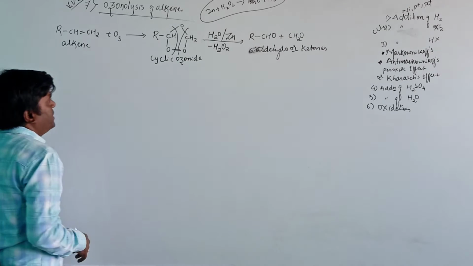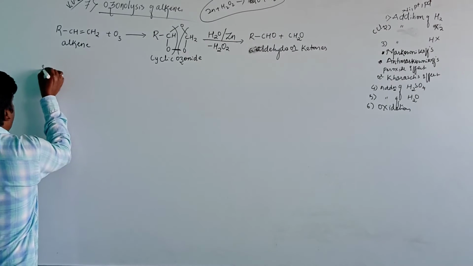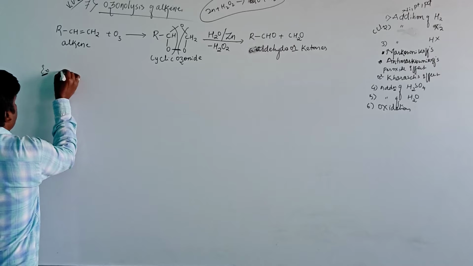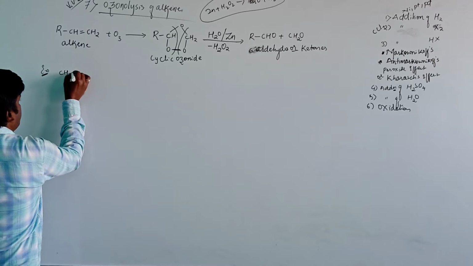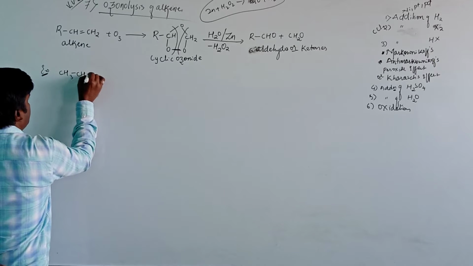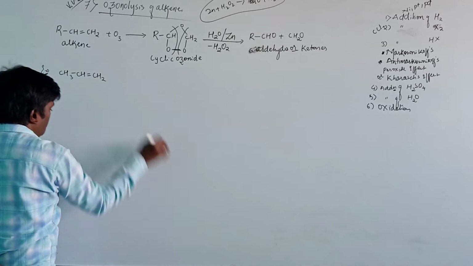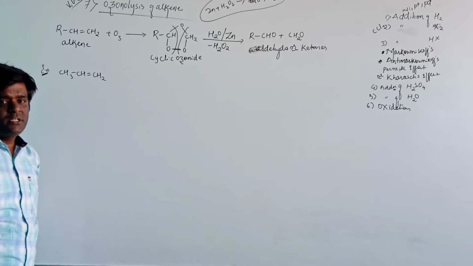Then let us see a particular example: CH3 CH double bond CH2. The compound is propene.